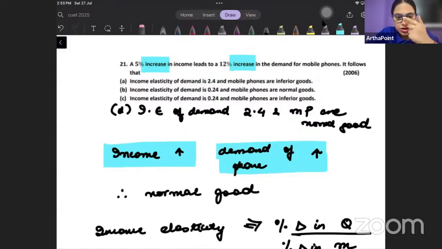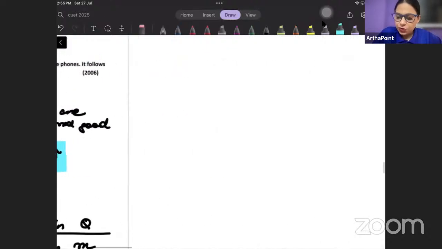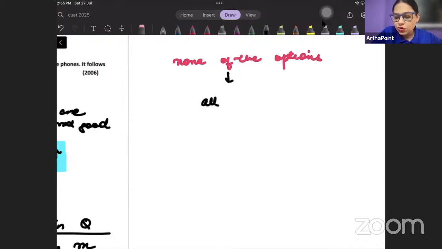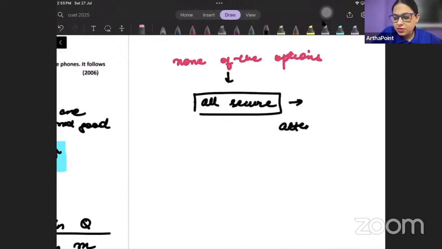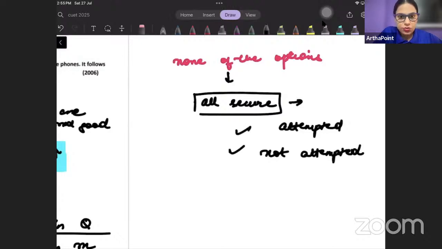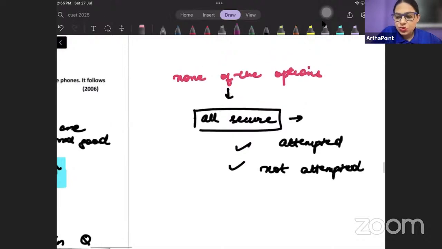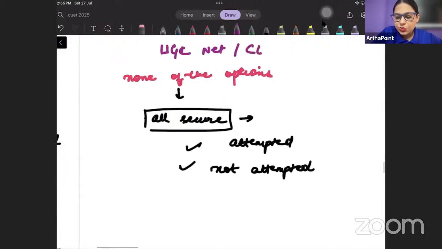So let me tell you here how to react to such questions. देखो, if none of the options is correct, अगर एक भी option correct नहीं है, then all students will secure marks, whether attempted or not attempted. चाहे आपने अटेम्प्ट किया हो या ना किया हो, ठीक है, this is a basic rule whether we talk about UGC NET and whether we talk about CUET or any such exam which is conducted.